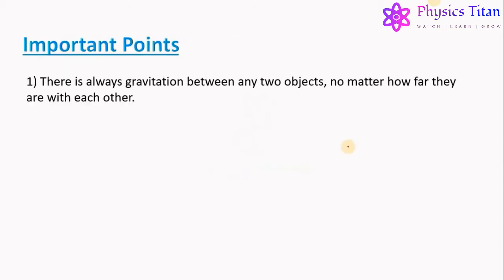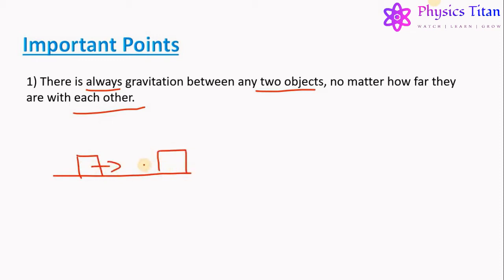Now let us talk about some important points of gravitation. The first one is that there is always gravitation between any objects, no matter how far they are from each other. That is, there is a force of gravitation acting between two objects lying on a table separated by a finite distance, or even two celestial bodies separated by many thousands of light years.